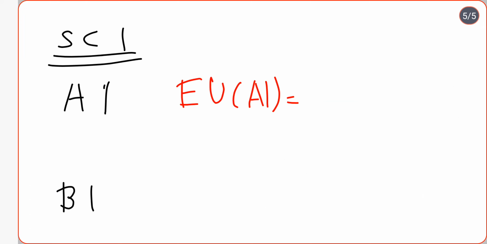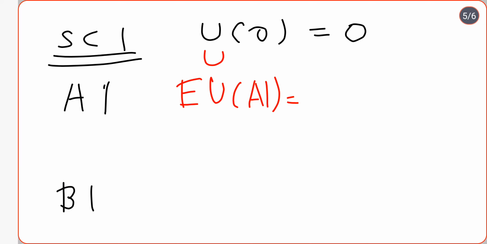Before setting this, let me write that I am taking some values for granted. This is basically part of the mathematical model. I am taking the utility of 0, that means when you are not winning anything, to be equal to 0. When you are winning 5 million, the utility is 3.